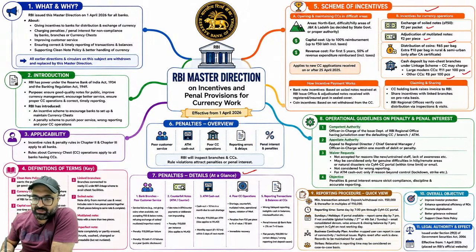In case of currency chest, minimum transaction amount, deposit or withdrawal, is 50,000 and thereafter in multiples of 10,000. Reporting time is same day by 7 PM to the CYM CC portal. This is very important. The 7 PM part is very important. You need to remember. Sundays or holidays, if portal available, report the same by 7 PM. If not available, then in case of global holiday or second or fourth Saturday or Sunday, email consolidated currency amount and transaction should be sent by 7 PM for that day itself.